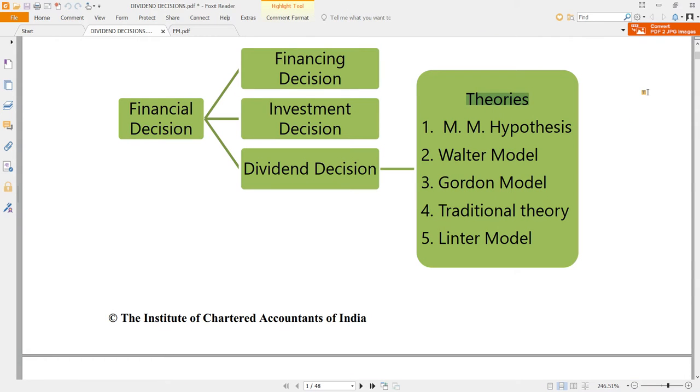Theories related to the dividend policies like the irrelevance hypothesis, Modigliani-Miller, Walter's model, and Gordon's model. These are the three important and major models in this chapter. Of course, there are two more less important ones, but which are there in the syllabus. So we have to just go through them. Those are the traditional theories and Lindner's model.